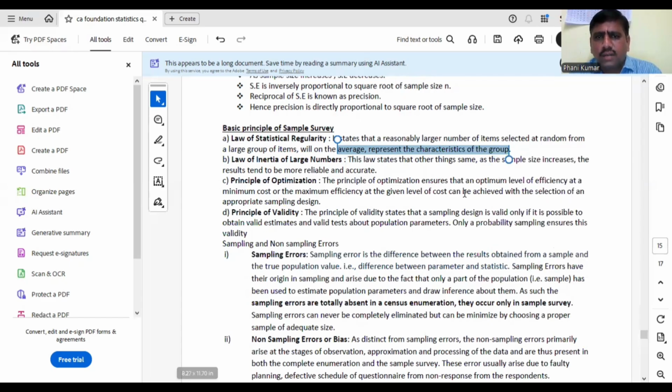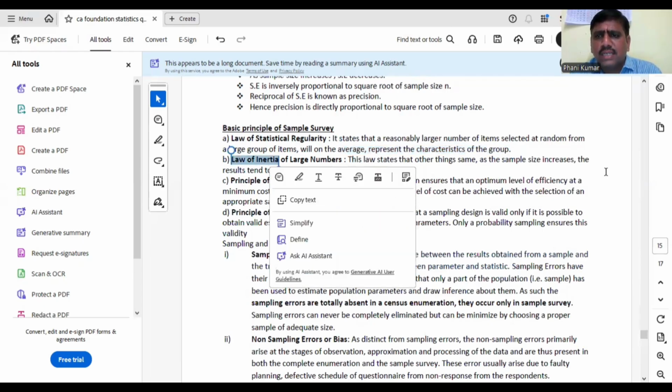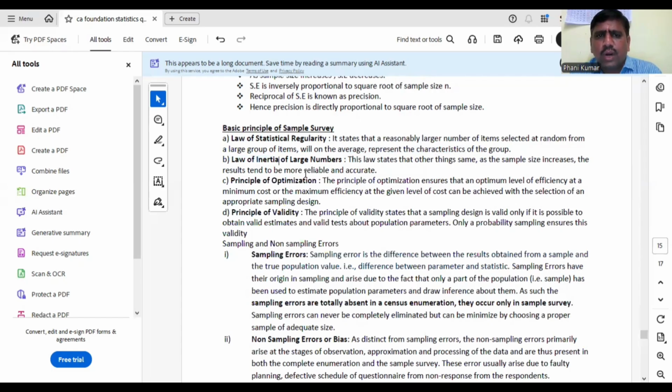Law of inertia of large numbers. If the sample size is large, then you can get more reliable and accurate, consistent results. This principle is known as the law of inertia. Principle of optimization: it ensures that the optimum level of efficiency can be achieved with minimum cost. Minimum cost, maximum efficiency. That principle is known as optimization.